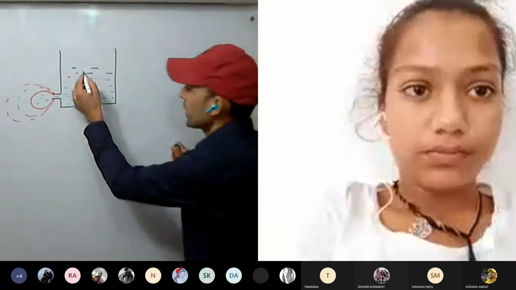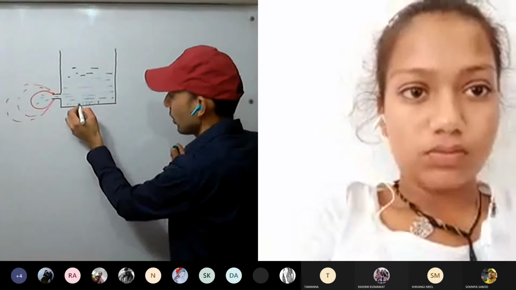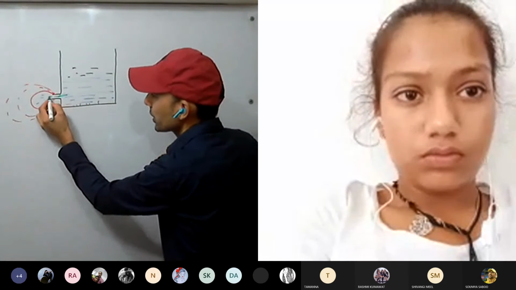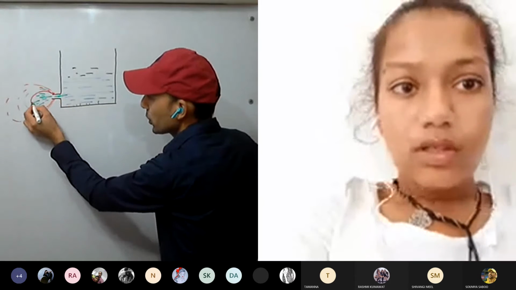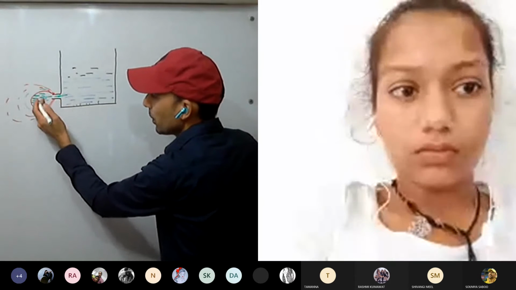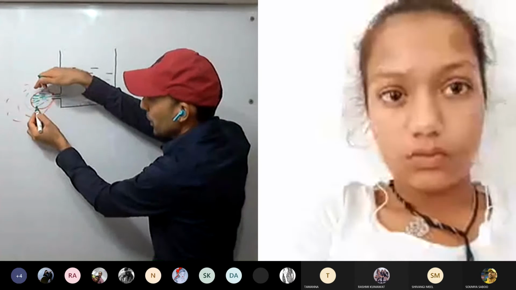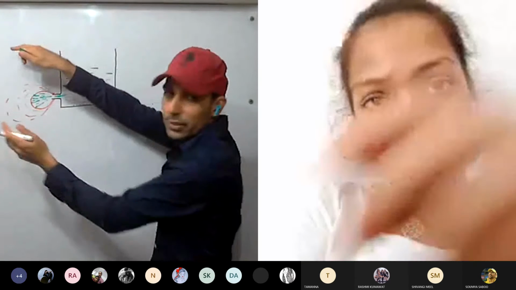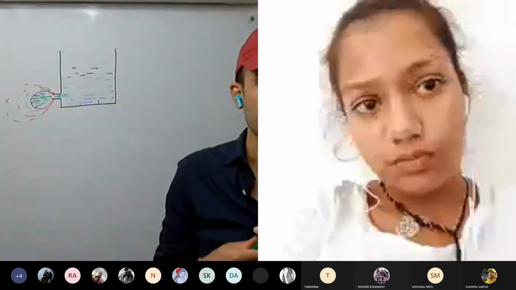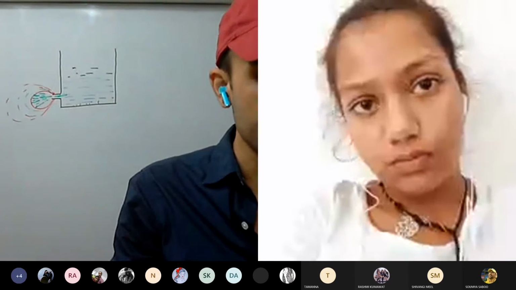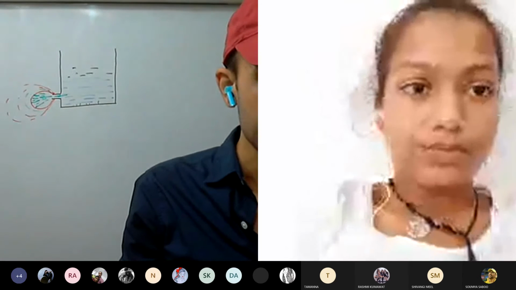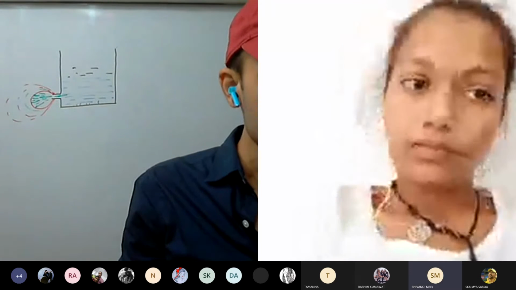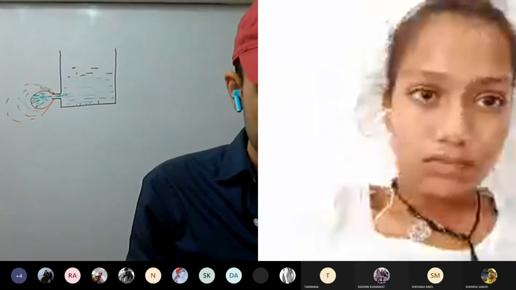So see what is happening. It exerts pressure on the bottom as well as on the sides. On the sides, it starts to bulge. Force is being applied, and because of that force, there will be pressure per unit area and it starts to bulge. So by this experiment, we can show that liquid exerts lateral pressure. This is clear? Yes, sir.